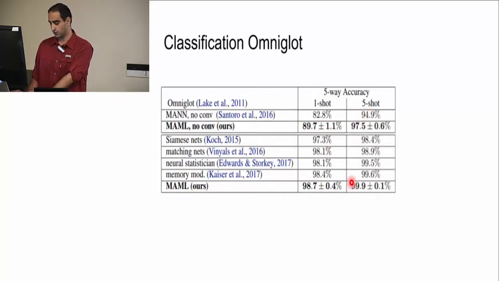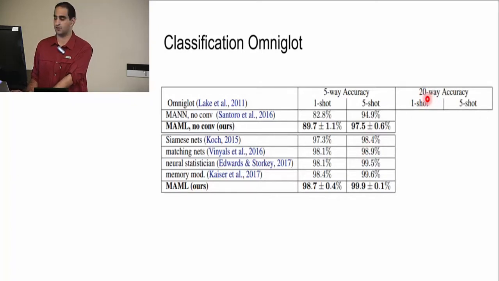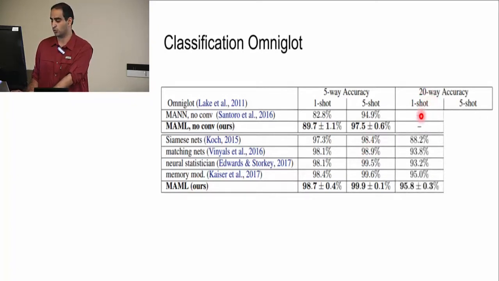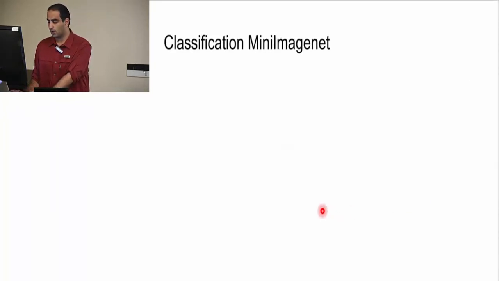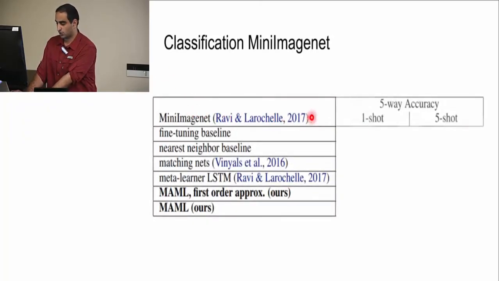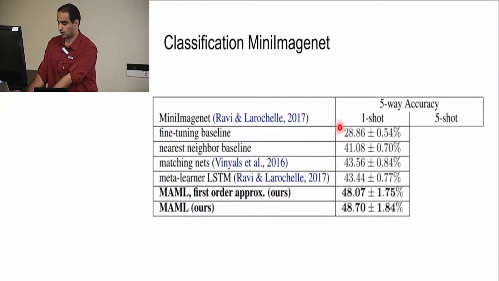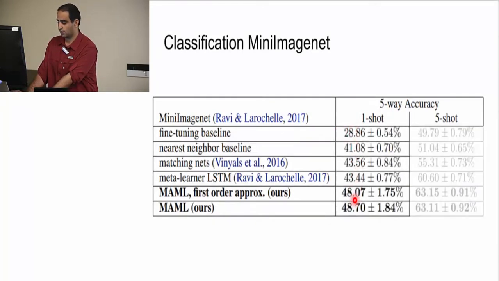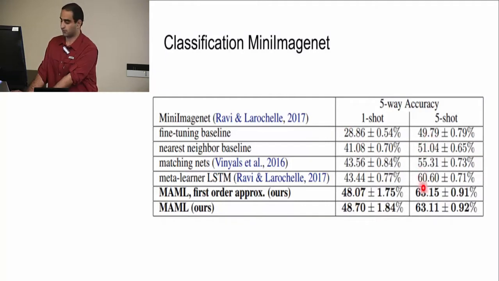And 5-shot, here are the results for 5-shot. And then again, they do 20-way accuracy. So we have 20 classes, and we want to see how well we can adapt to those by just looking at one example or looking at 5 examples. And this is the same thing for mini ImageNet. So they just do 5-way accuracy with one shot. And here are the results, and this is for 5-shot.